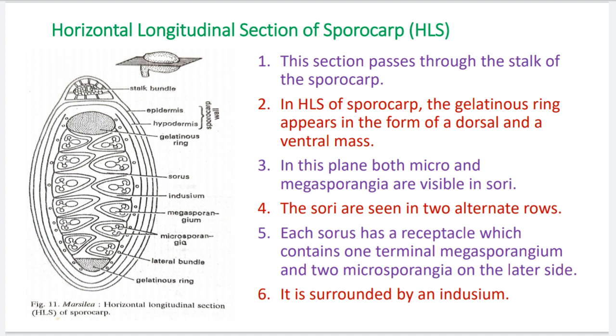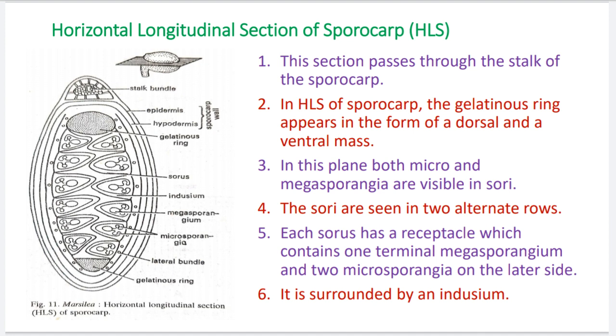Number 3: in this plane both micro and megasporangia are visible in sori, or they are easily seen. Number 4: the sori are seen in two alternate rows. There are two alternate rows, which come in front of each other. So you see in the diagram, toward both the left and right side, there are two rows of the sori, meaning microsporangia and megasporangia.